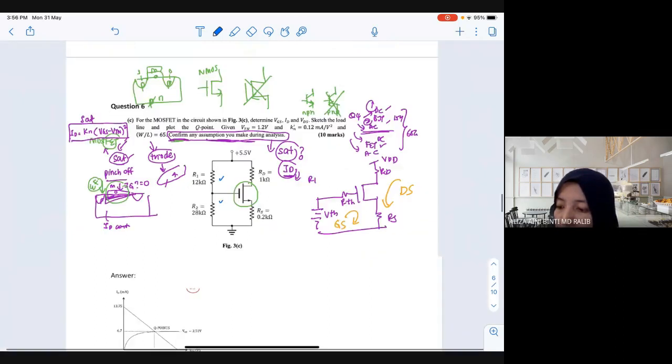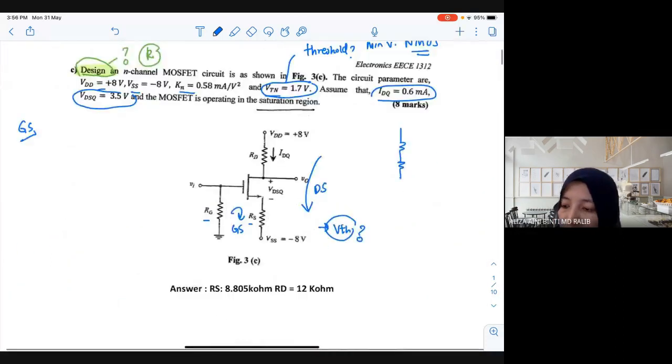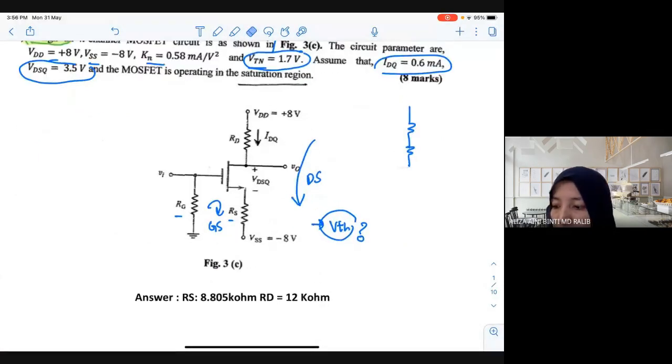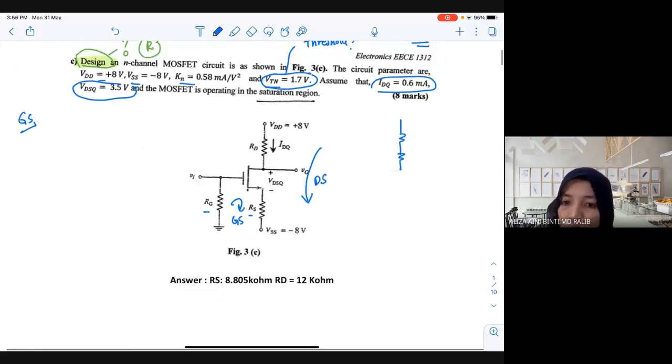But if you look at the first circuit, do you need to transfer this one to VTH, or can you directly do the loop? Directly, okay.